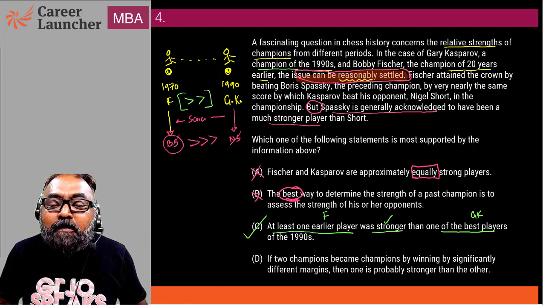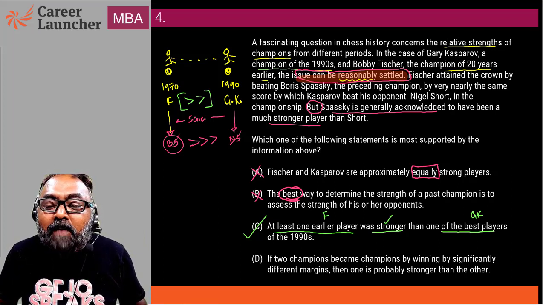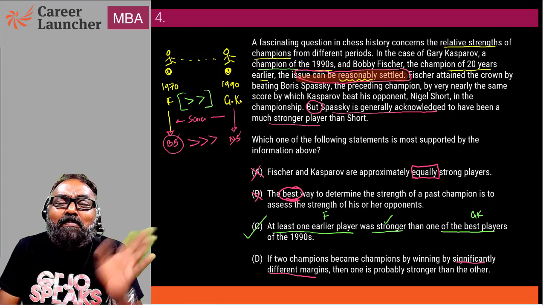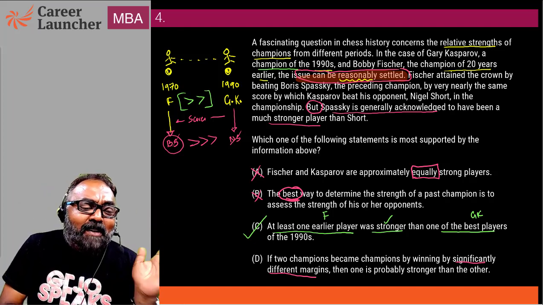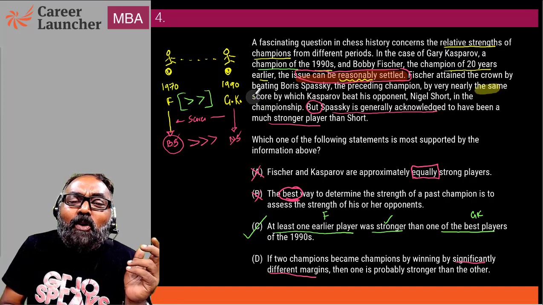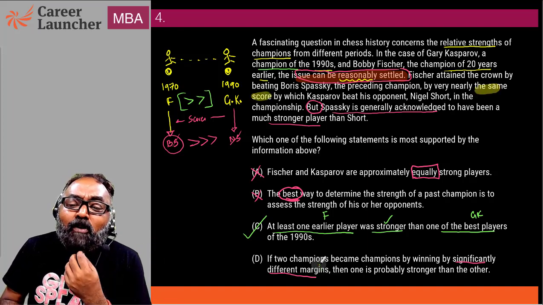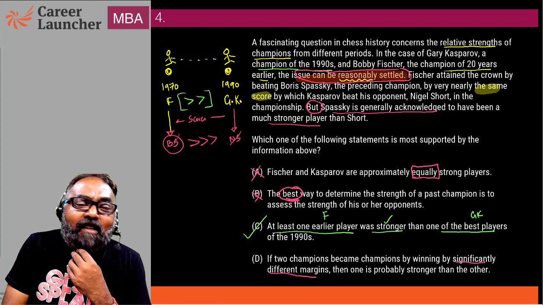If two champions became champions winning by significantly different margins, then one is probably stronger than the other. We don't know. It's saying same scores. From here, you can't say that if there are different scores, one is absolutely stronger than another. This is not true based on the information that is given.